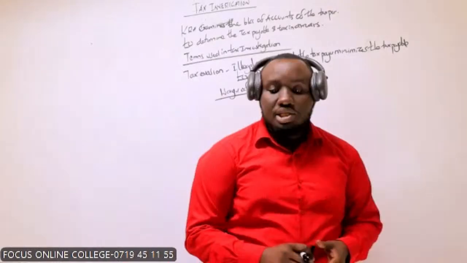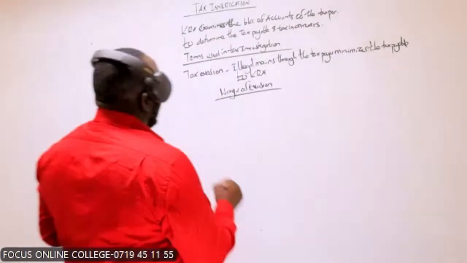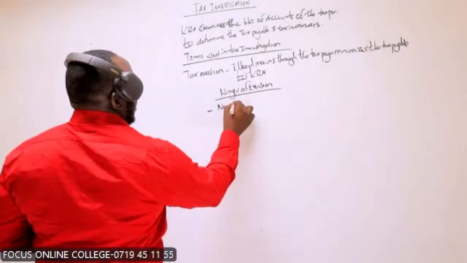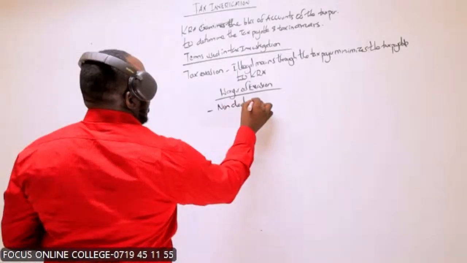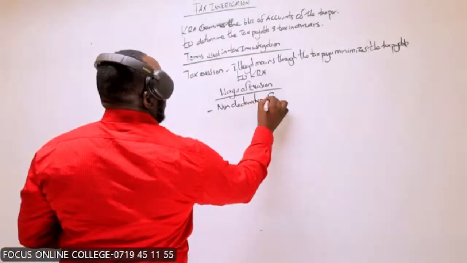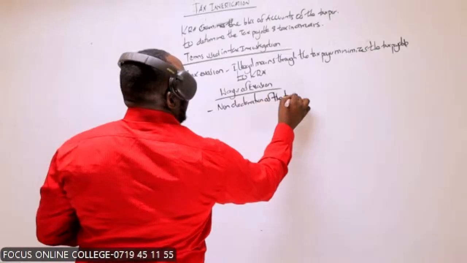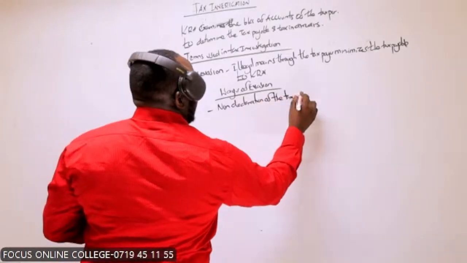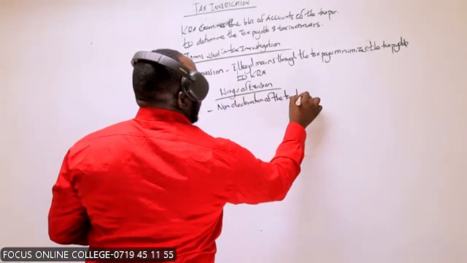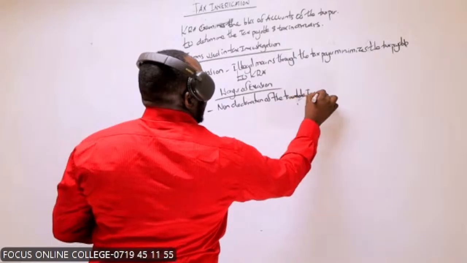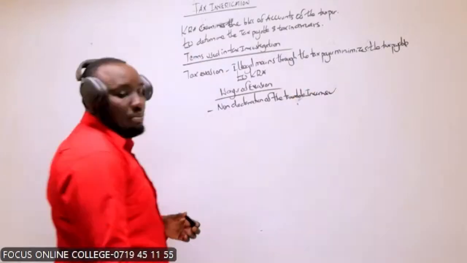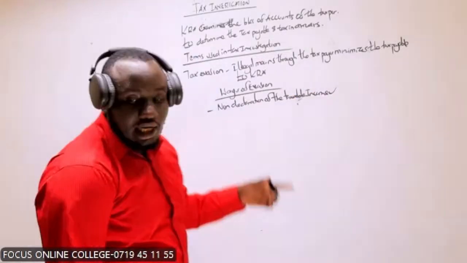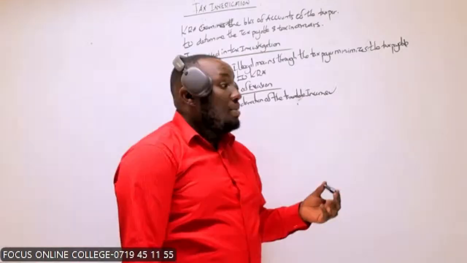We say non-declaration of taxable income. You're making money, but you don't declare. But again, you can also under declare.